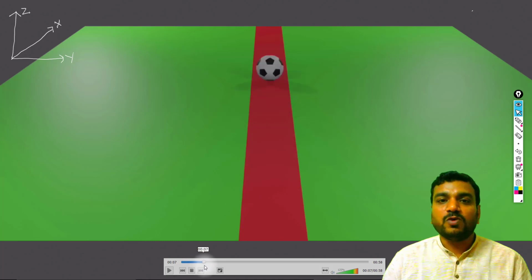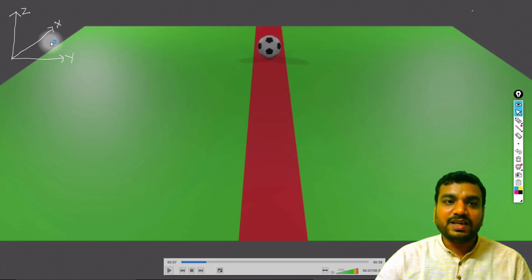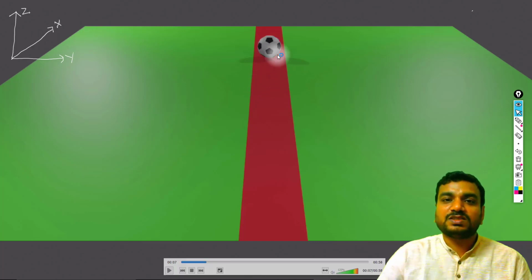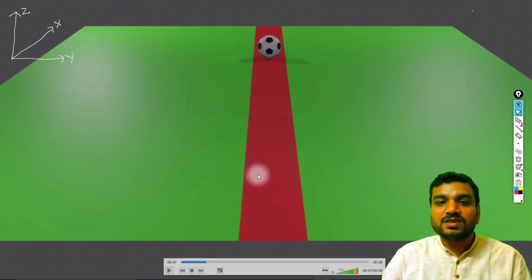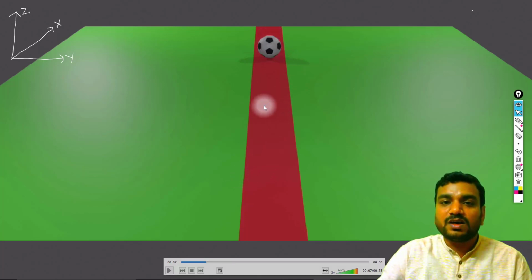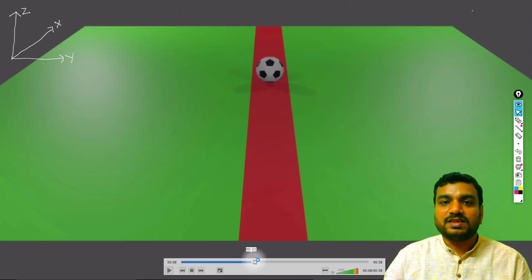This means only the x coordinate is changing, because the length of the field is represented by the x-axis. So only one coordinate is changing, and the football is moving along a straight line. In one-dimensional motion, the object should move in a straight line, right? So the football is moving along a straight line like this.